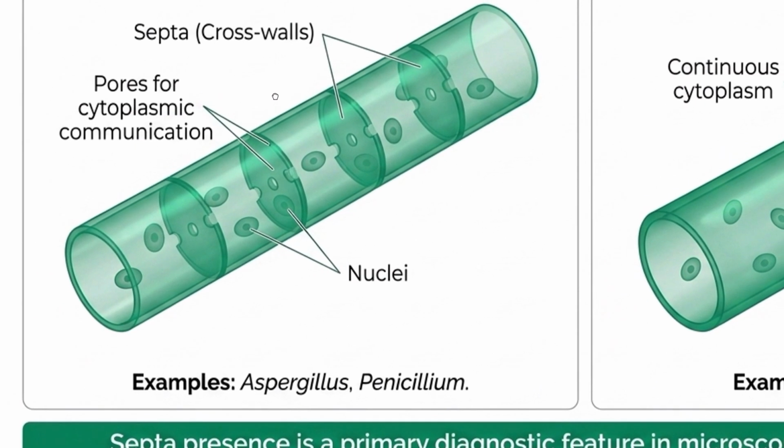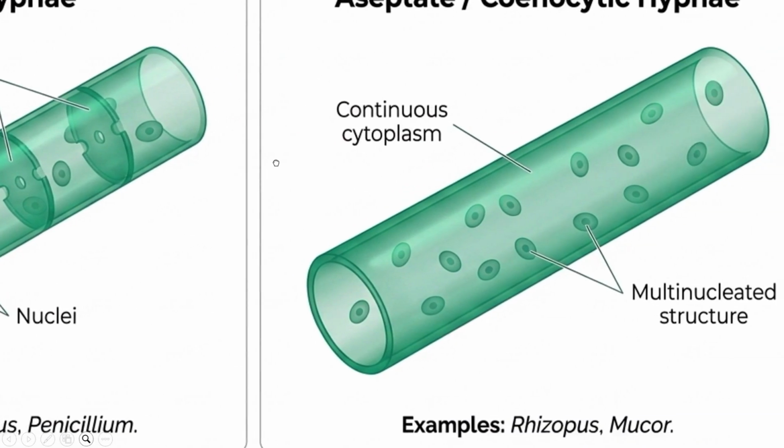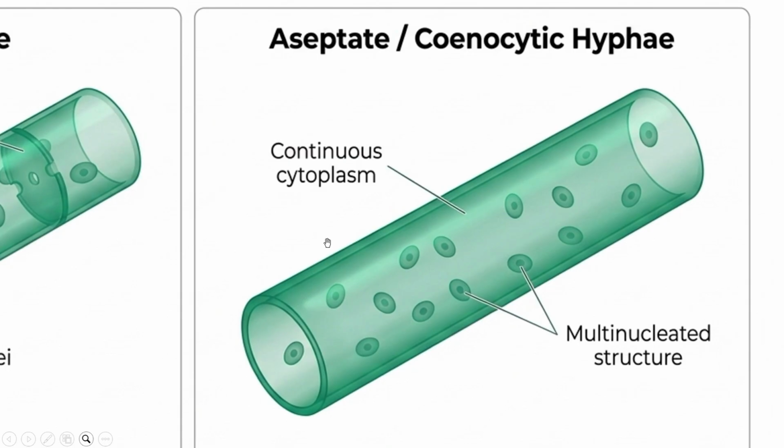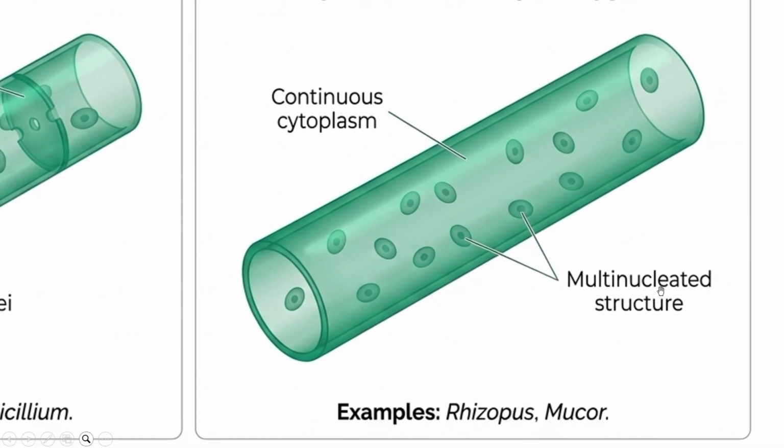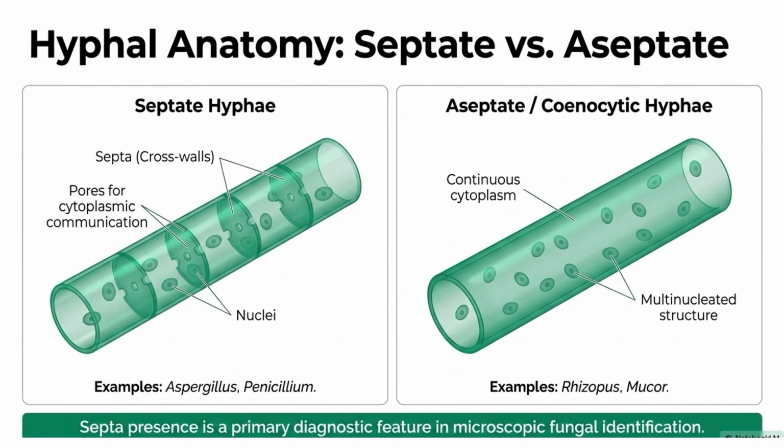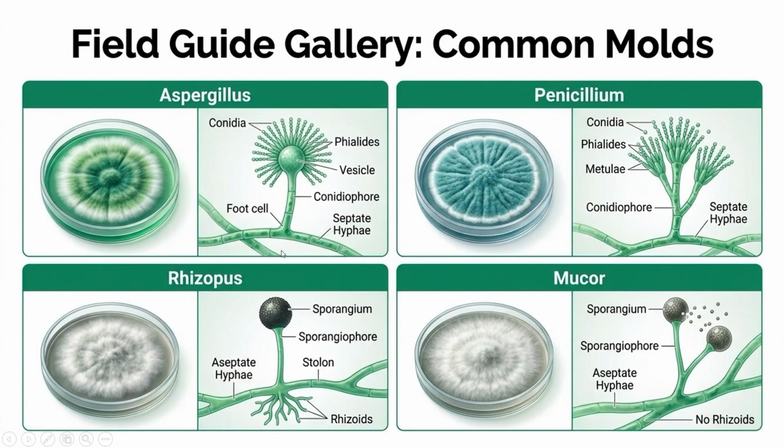Now let's talk about aseptate or coenocytic hyphae. These aseptate hyphae do not have cross walls, and the cytoplasm is continuous and contains many nuclei, so they are called coenocytic hyphae. The examples are Rhizopus and Mucor. Remember this simple rule: septate means partitions are present and aseptate means no partitions are present. This is one of the first features microbiologists observe while studying fungi under the microscope.